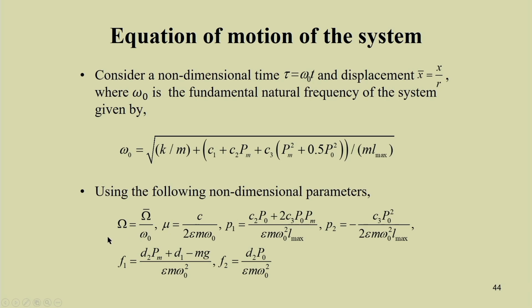By using the parameters omega equal to omega bar by omega 0, mu equal to c by 2 epsilon m omega 0, p 1 equal to (C2 P 0 plus 2 C3 P 0 P m) by epsilon m omega 0 square L max, and p 2 equal to minus C3 P 0 square by 2 epsilon m omega 0 square L max, and f 1 equal to (D2 P m plus D1 minus m g) by epsilon m omega 0 square, and f 2 equal to D2 P 0 by epsilon m omega 0 square.